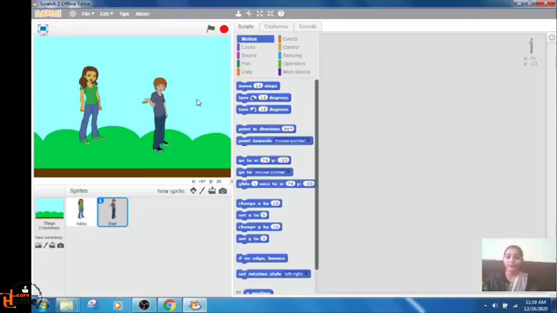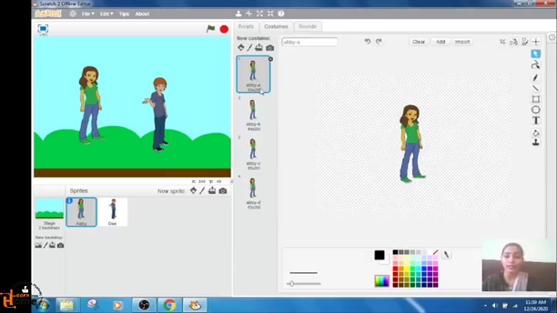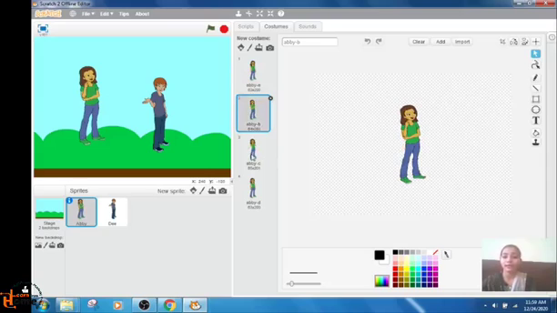Okay, have you understood? Now we will learn how to change the costumes of the sprite. See, let's select Abby first. Okay, Abby I have selected, then I will click on the costumes tab. This is the costumes tab. Can you see these 4 Abbys? Abby A written, Abby B, Abby C, Abby D. These are all the different costumes of Abby. See, Abby B looks like this, Abby C, Abby D.